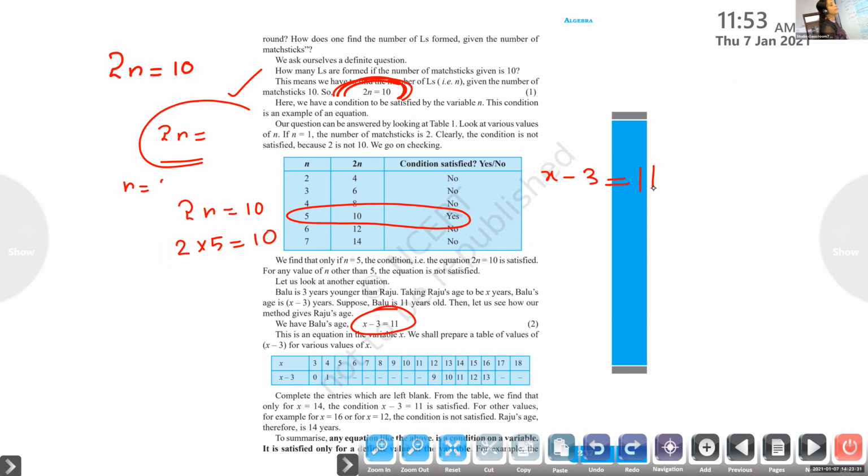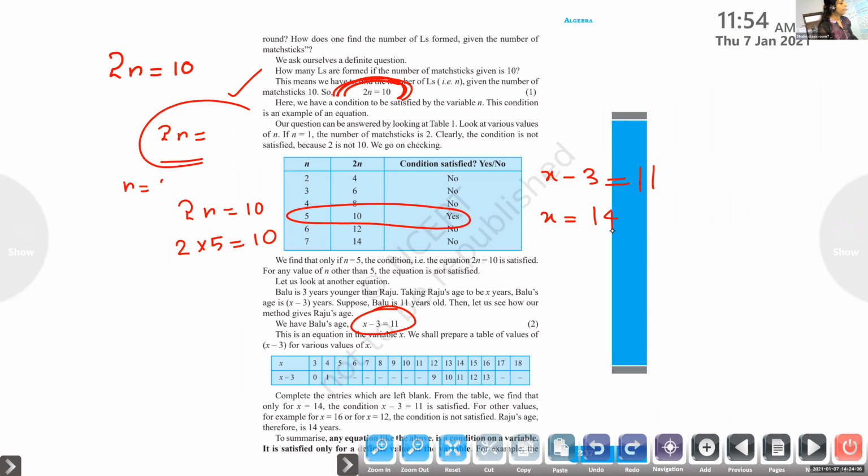Which is that number? 14. 14, correct. So what is the value of x here? 14. There are a lot of methods to solve, but we are not coming to that solving. Just look at the equation and find out the answer. Solving you will study next year. It is just an introduction to variables and answers. So this is the answer, x equal to 14.